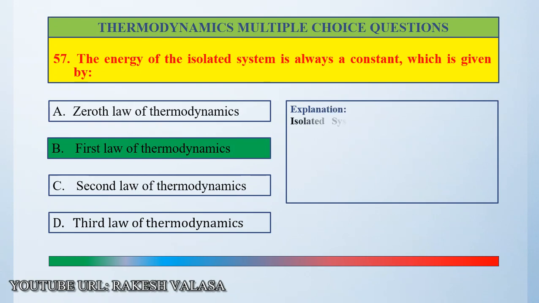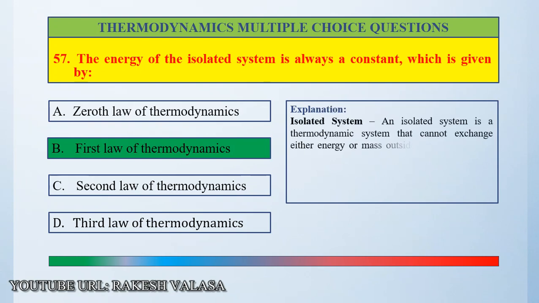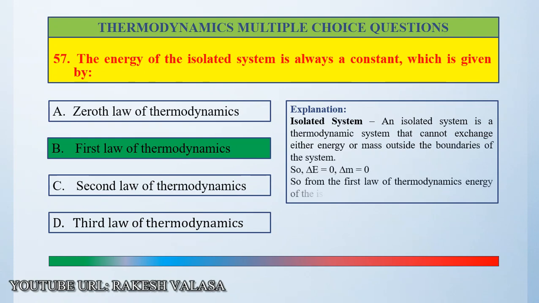Explanation: an isolated system is a thermodynamic system that cannot exchange either energy or mass outside the boundaries of the system. That means delta E equals 0 and delta M equals 0. So from the first law of thermodynamics, the energy of the isolated system will remain constant.